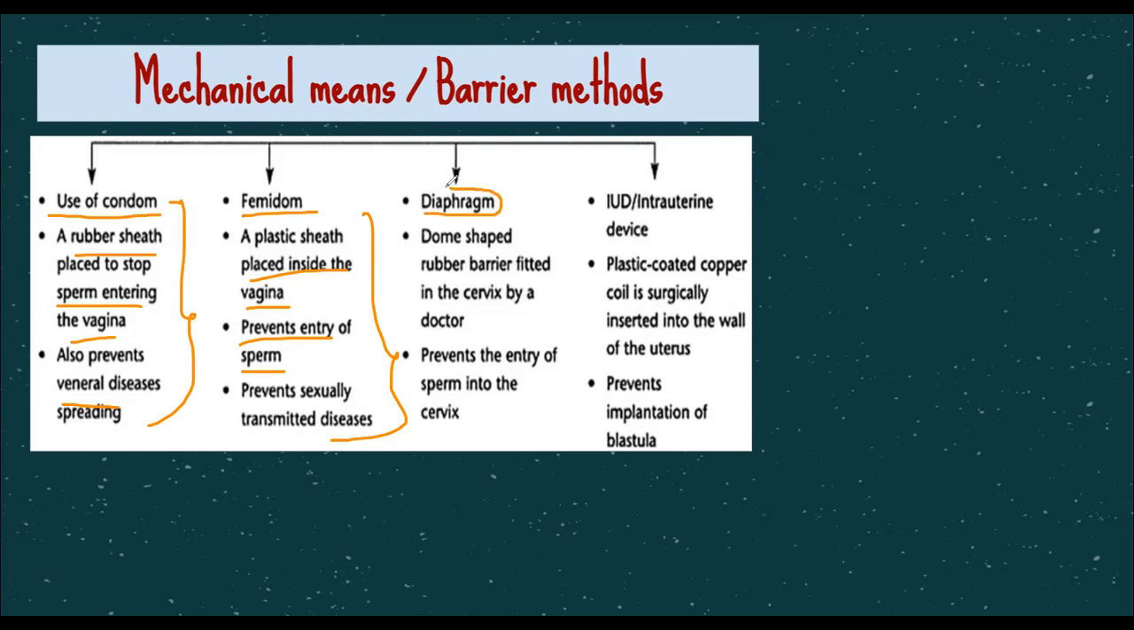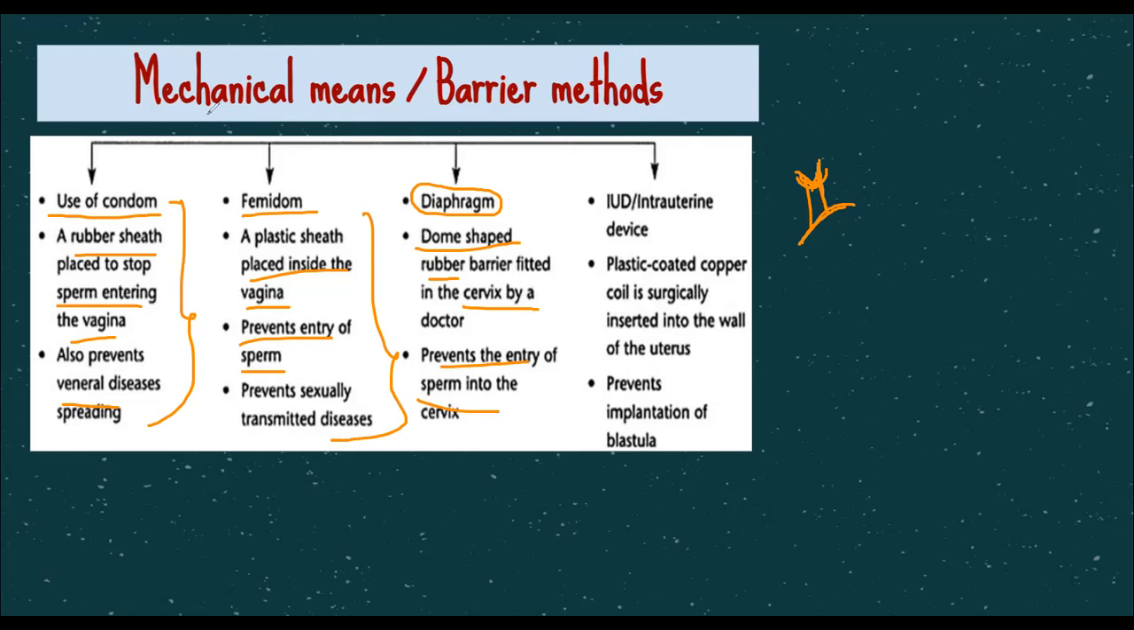Another thing is known as the diaphragm, which can also be used. It is dome shaped, made of rubber. It can be fixed in the cervix, not at the vagina, but in the cervix. So if this is the vagina, the cervix is somewhere here. The female condom can be worn up till here, and the cervix is a little inside. So this diaphragm has to be fixed inside. This has to be done by a doctor. It will prevent the entry of sperm into the cervix.